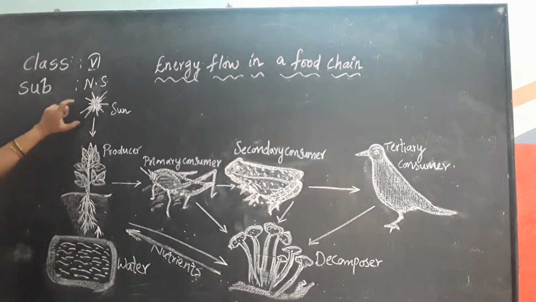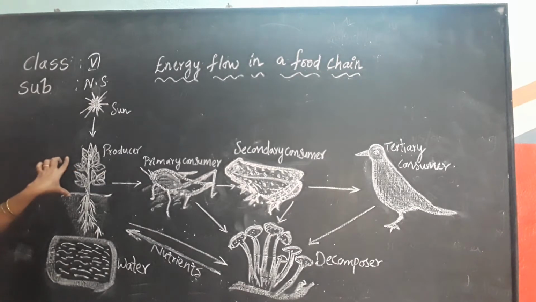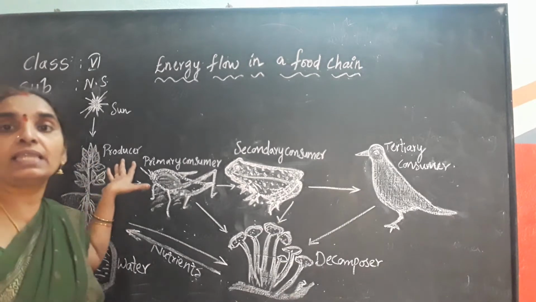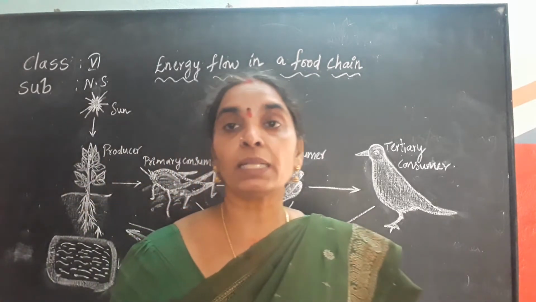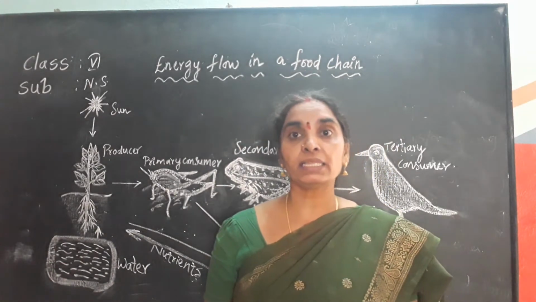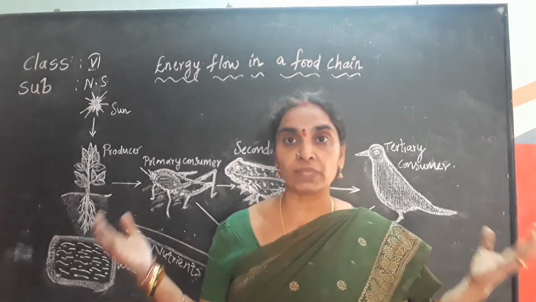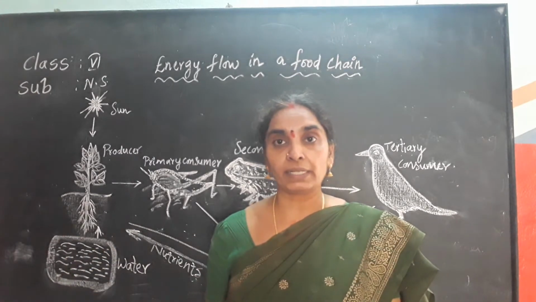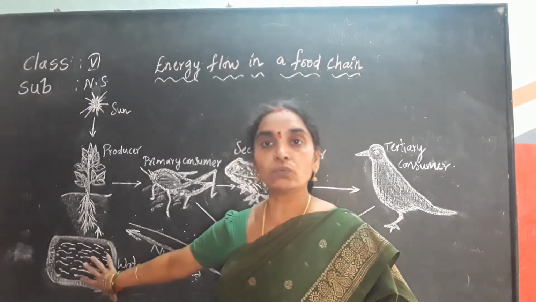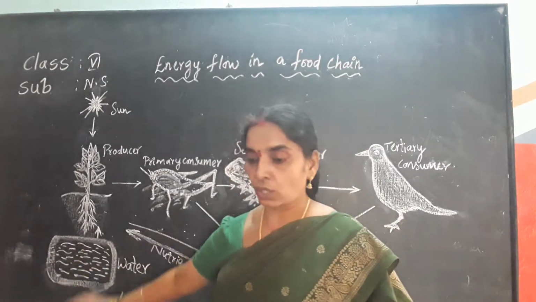Is it clear? The solar energy is being taken or used up by the plants to prepare their food. So here the plants are producers where they produce their own food. That means you know that the plants prepare their own food by taking the carbon dioxide from the air, water and mineral salts from the soil, and that is the water. This is the groundwater. It takes from the soil completely.